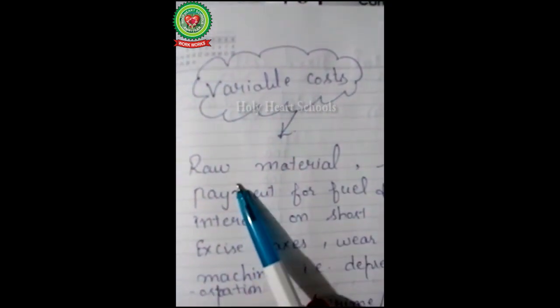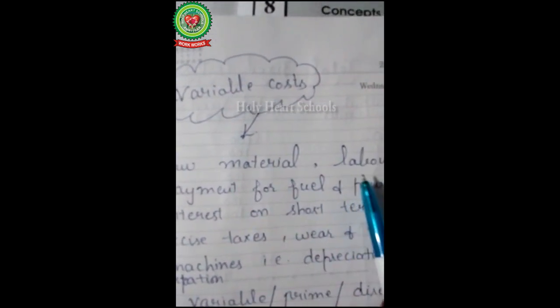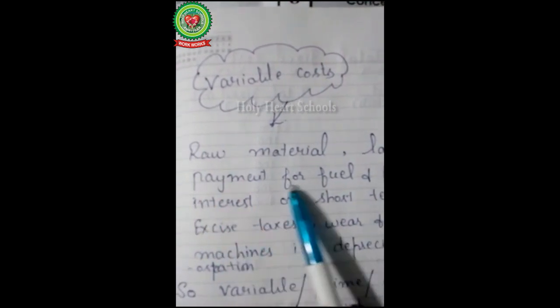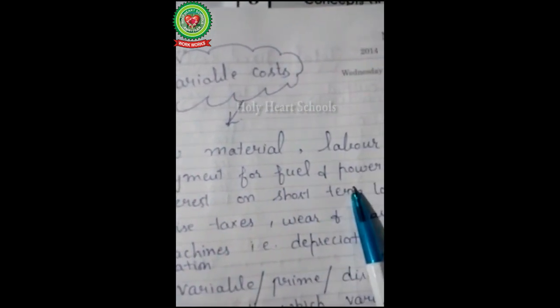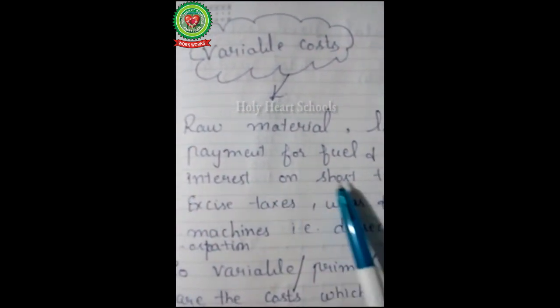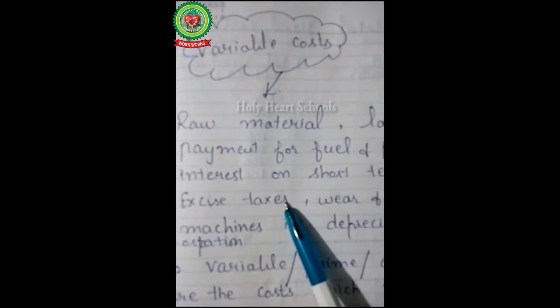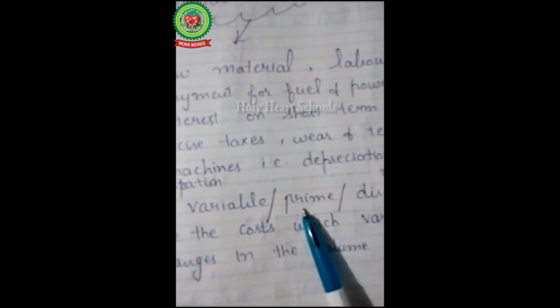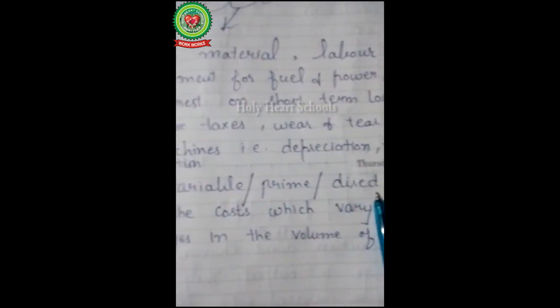Now variable cost. Variable cost includes raw material, labor wages, payment for fuel and power, interest on short-term loans, excise taxes, wear and tear, that is depreciation.